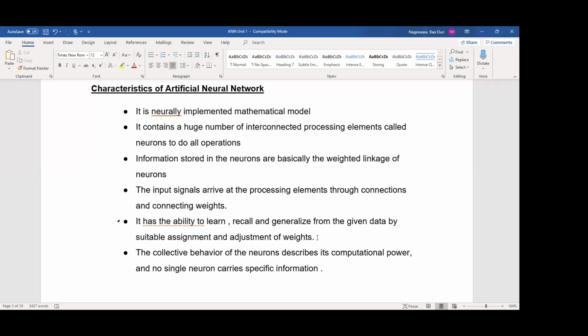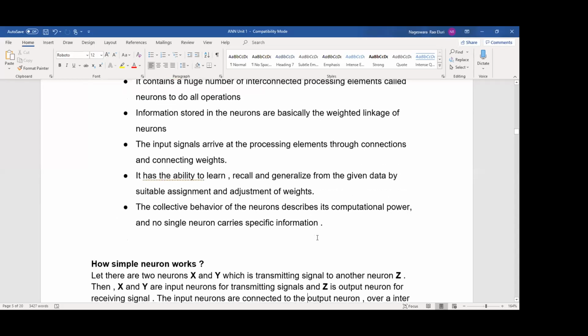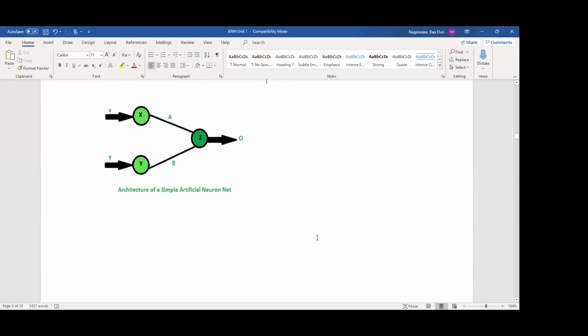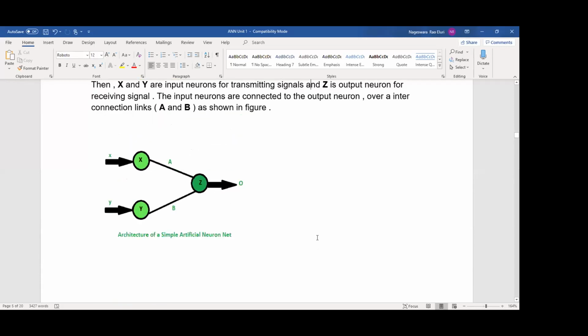So more hidden layers, more computation. Remember, what is the role of hidden layers in a neural network? It means more computation. So here you can see a simple neuron with 2 nodes: the input layer, and this is called the output layer.